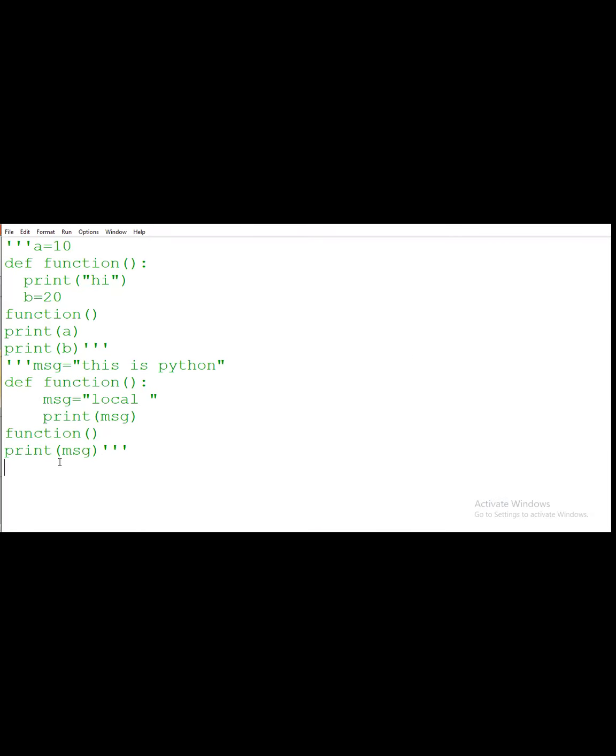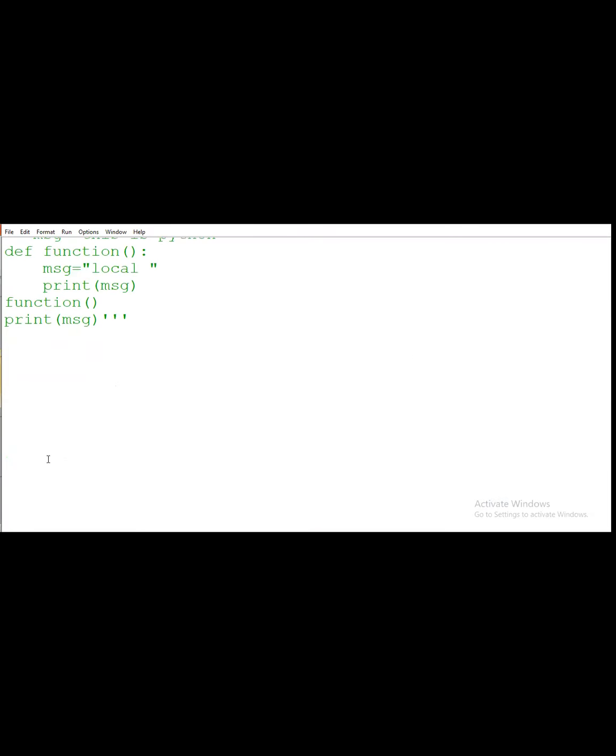Okay, so we will see the example here. First I will define one function, the vehicle function. After that I am taking function equal to start.